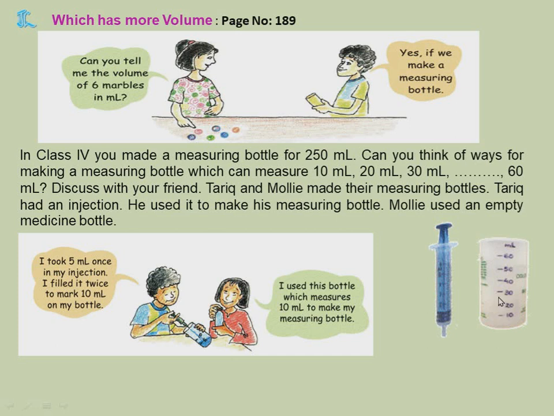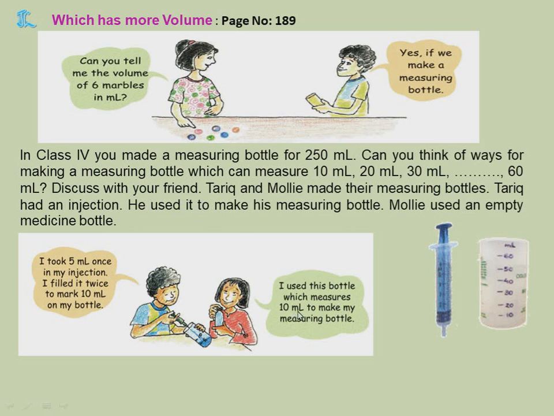Okay, the medicine bottle which is there. Again 5 ml he took and he poured it. So 5 plus 5, how much did it become? 10 ml. Then he marked that layer as 10 ml from outside. Similarly, he continued. Again 5, 5, again 10 it increased. So 20. Like that he made a measuring jar of 60 ml.